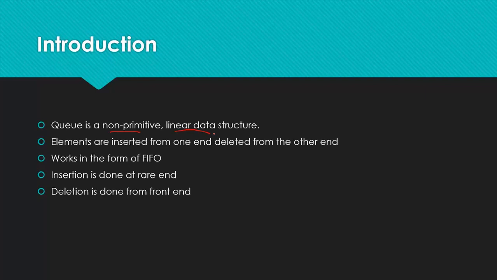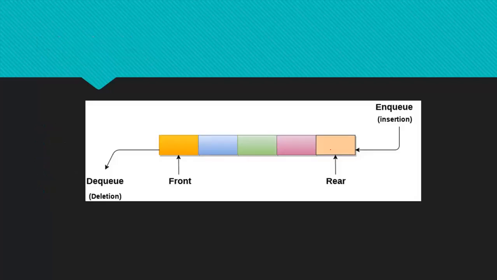Stack is also a linear data structure, where insertion and deletion of the elements are done at the same end, which is called the top. But in this data structure, insertion of an element is done at one end and deletion is done at the other end. How that is represented is something like this. If we consider the array, we have two pointers called rear and front, where rear is used for insertion and front is used for deletion.